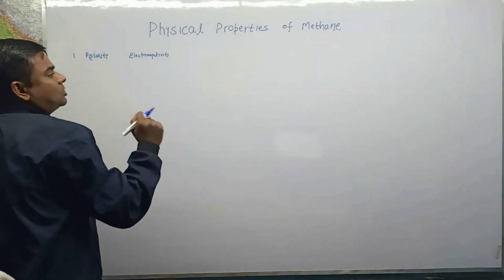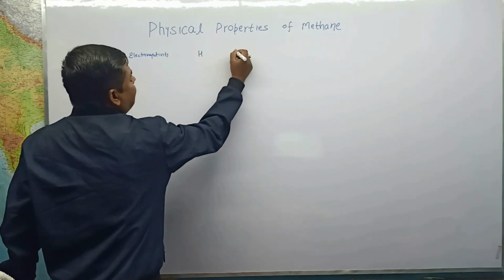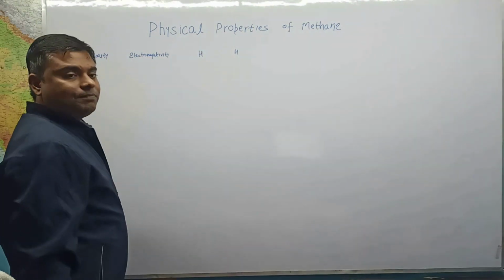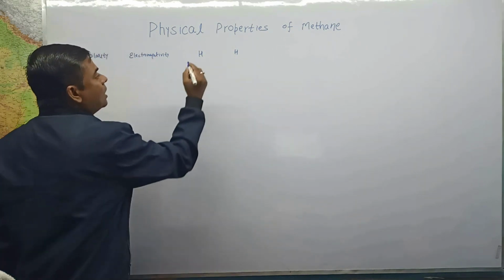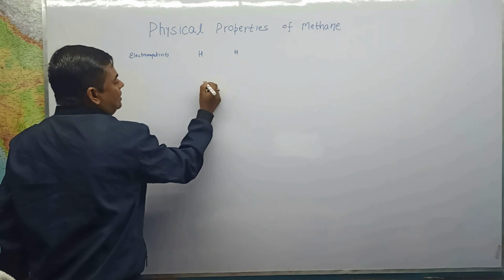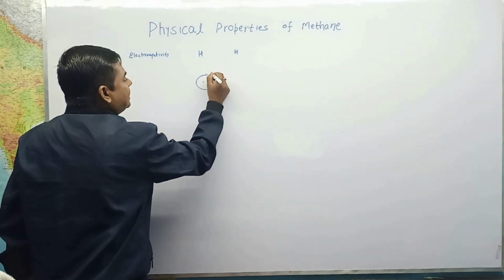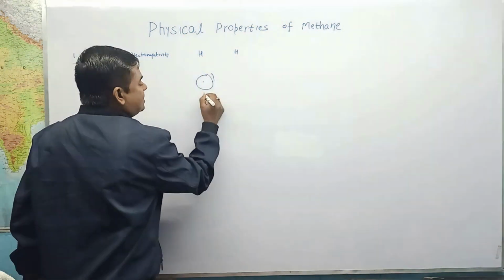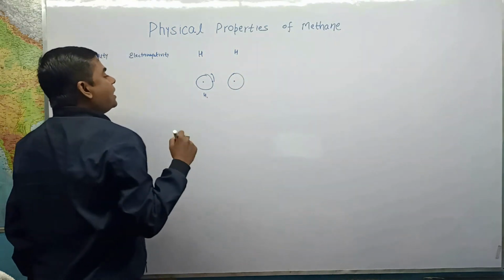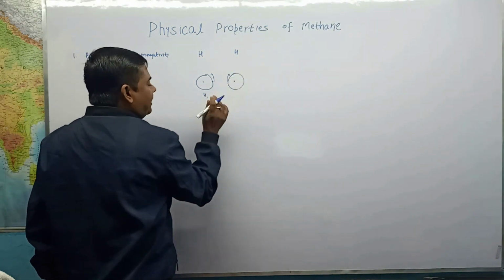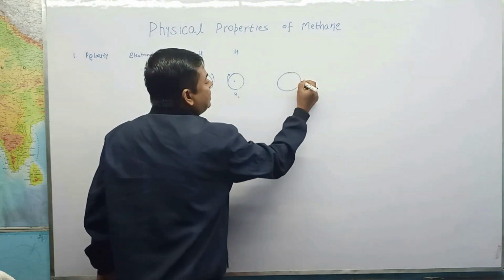When there are two hydrogen atoms, suppose we have one hydrogen atom and another hydrogen atom, and when they come nearby, see how a covalent bond is formed. Hydrogen is like this: this is the nucleus, and the electron is moving in this orbit for the first hydrogen, and for the second hydrogen the electron is also moving. Now what happens when both hydrogens come together in contact?